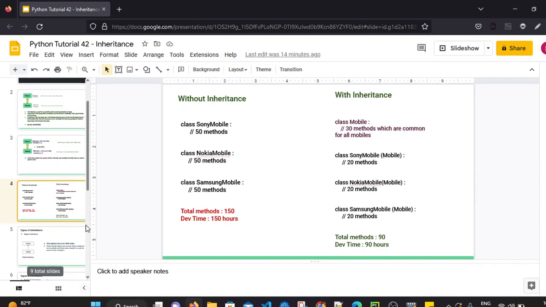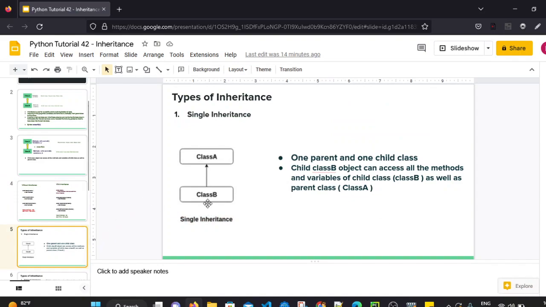Now there are different types of inheritance as well. Let's see what the different types of inheritance are. So we have understood the example and objective of inheritance, right? So let's see the different types. The first type is single inheritance.